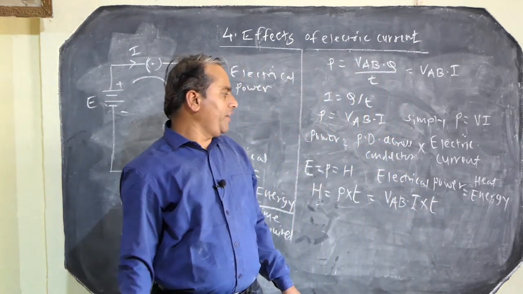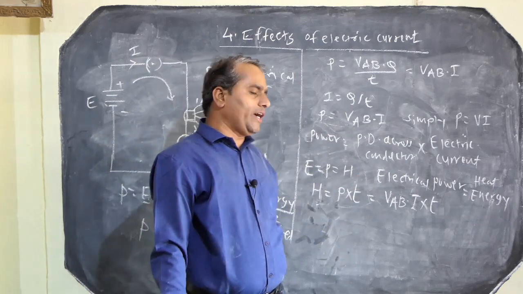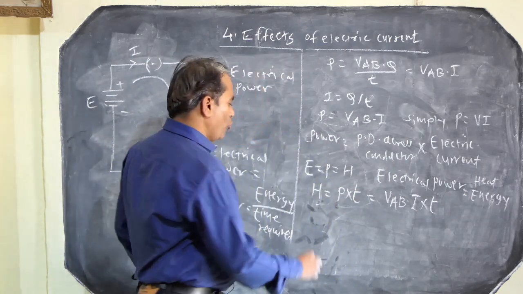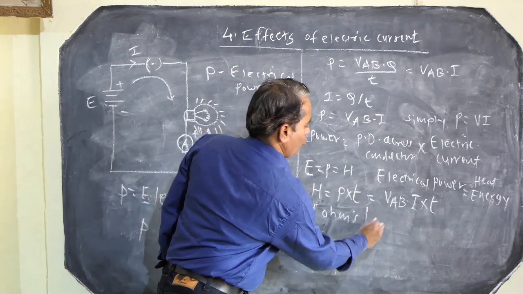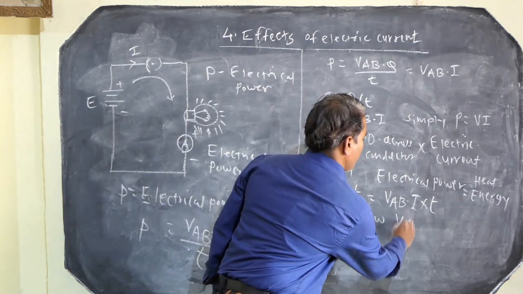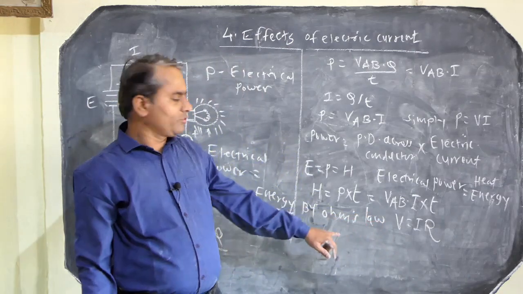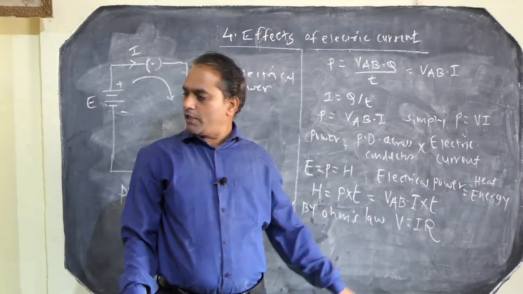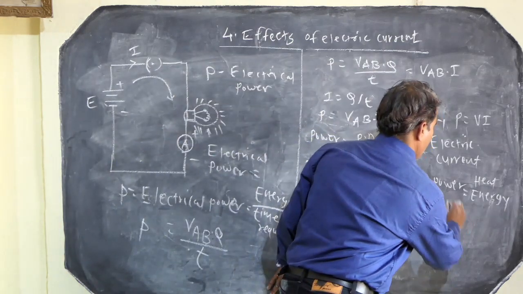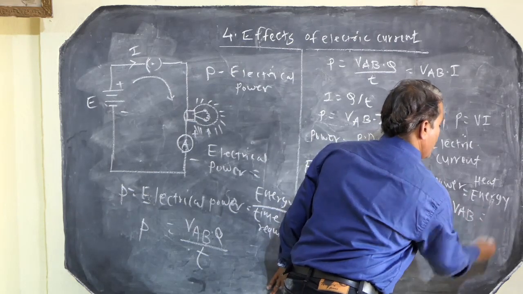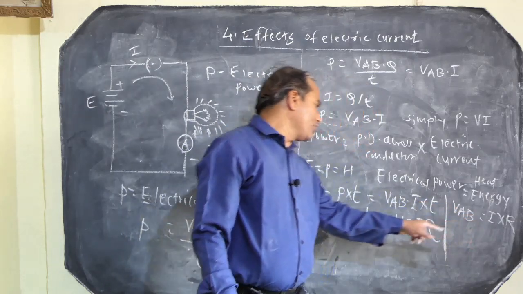According to Ohm's law, we know that V equals IR. So we also introduce this property: the voltage across AB, VAB, equals I into R. This concept is introduced in this formula.